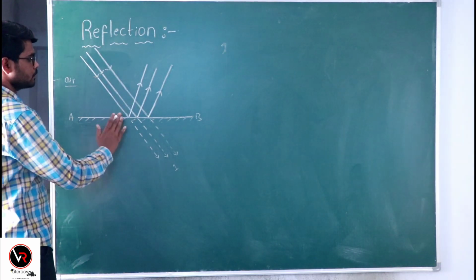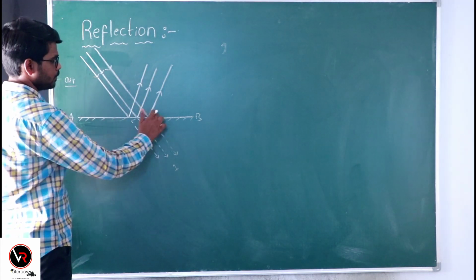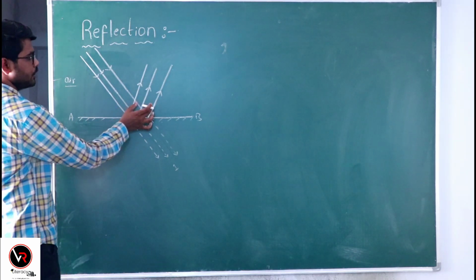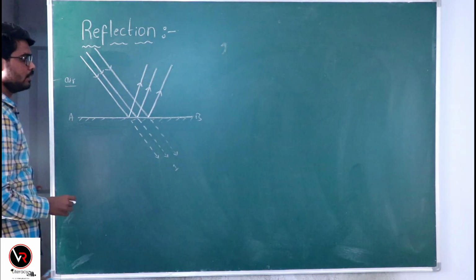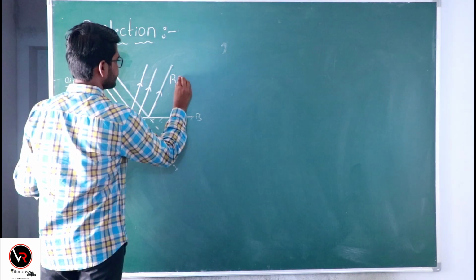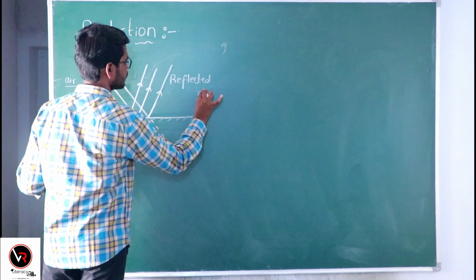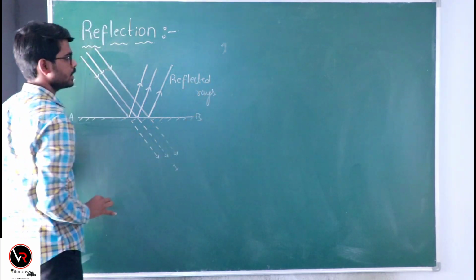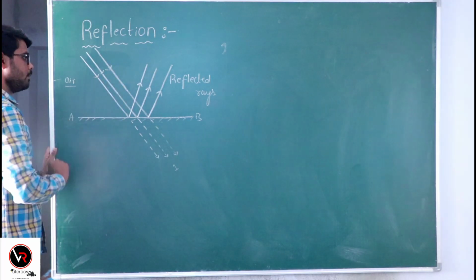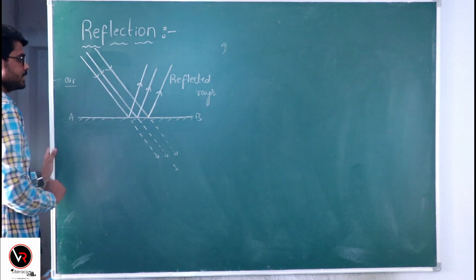So, this phenomenon of bouncing back of light from the reflecting surface is called reflection, and the new direction of the rays which you get after the reflection is called reflected rays. These are reflected rays. As we discussed in part 1, even after the reflection, the speed, wavelength and frequency are kept constant, and these rays are called incident rays.